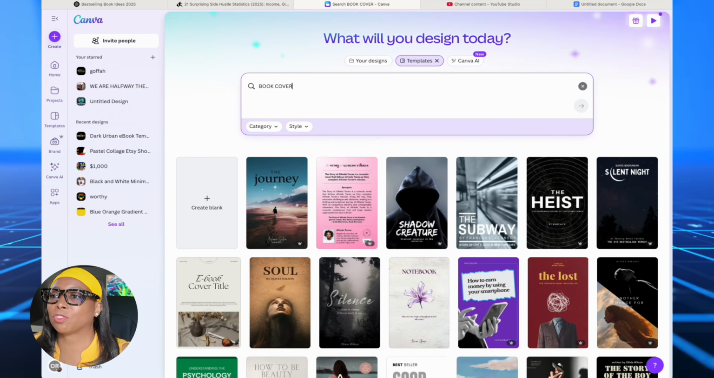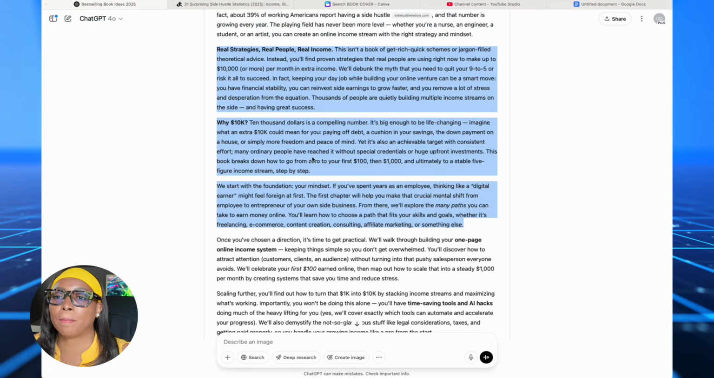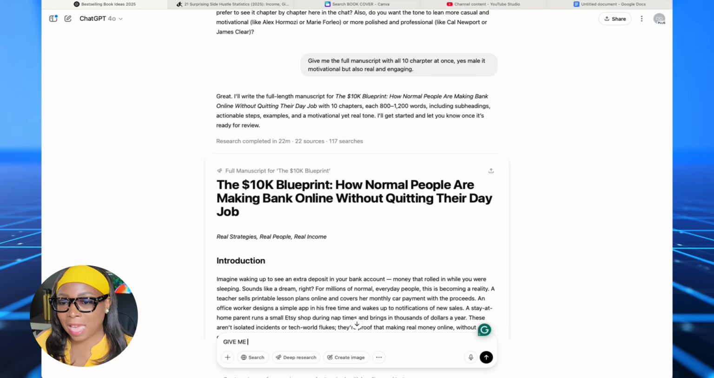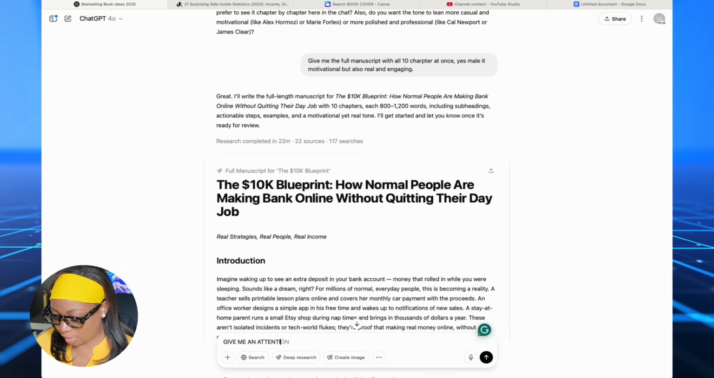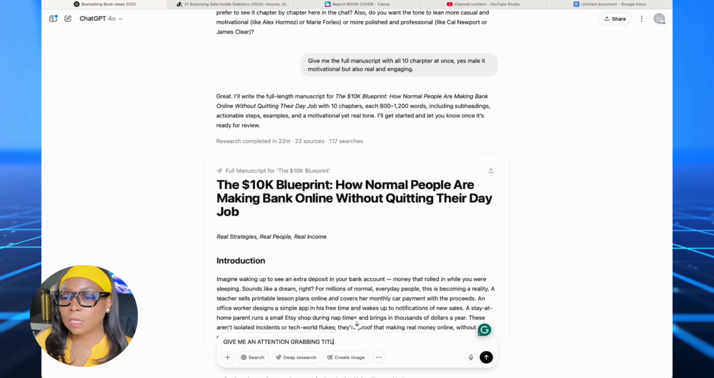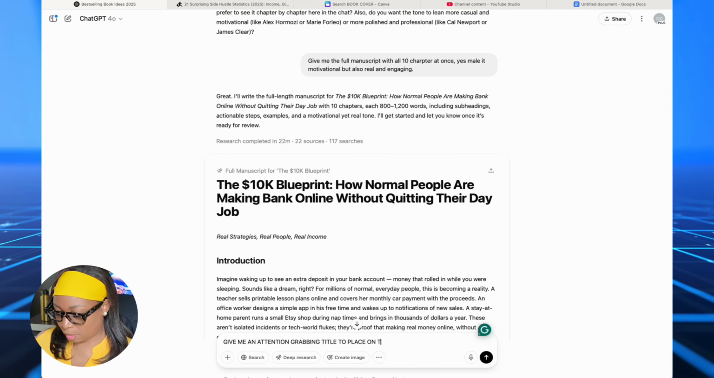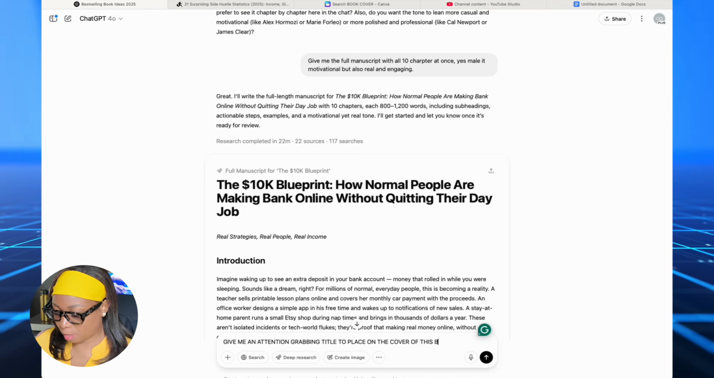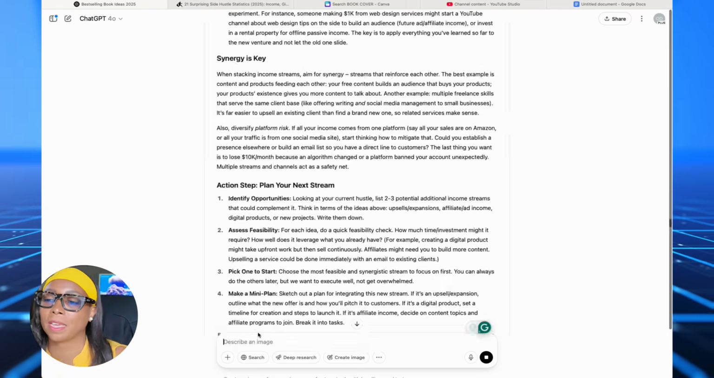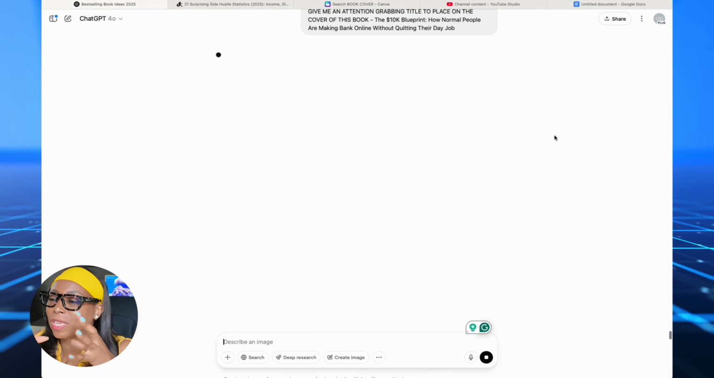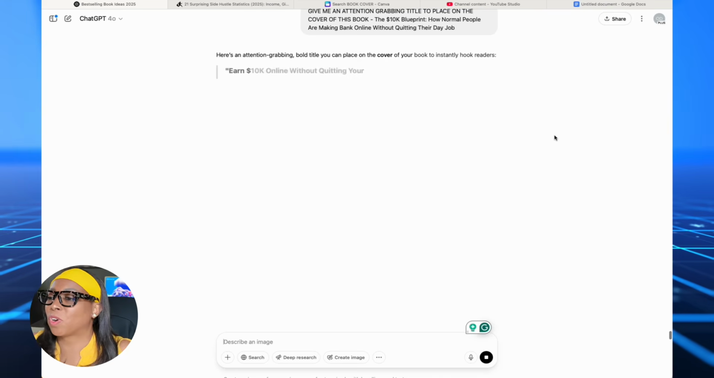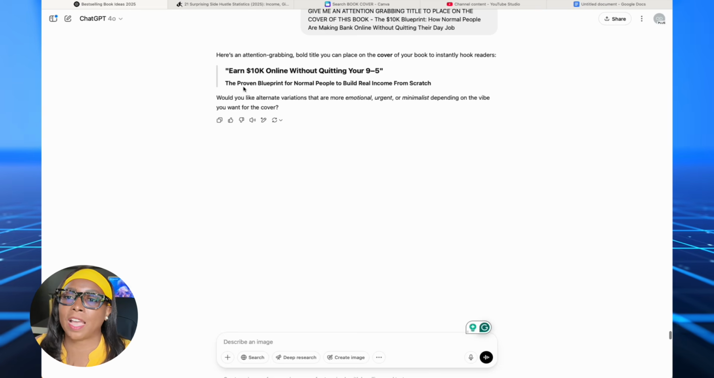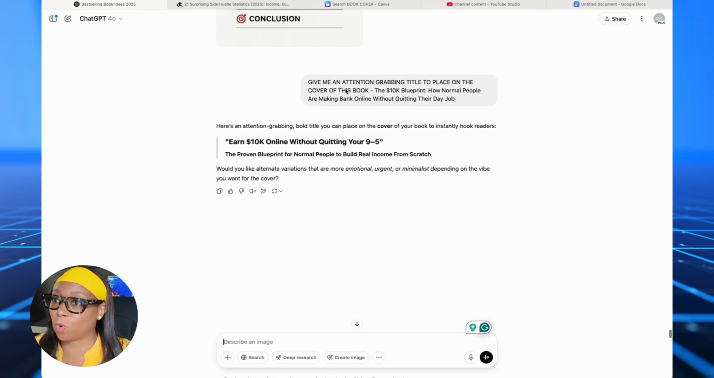So let's go back and just remind ourselves what our book is about. We're going to copy this and we're going to say to ChatGPT, give me an attention grabbing title to place on the cover of this book. And you're going to paste yours right there, and you're going to hit go, and it's going to give you the exact words or recommend words that you can use on your book. So: earn 10K online without quitting your 9-to-5, the proven blueprint. I'm going to work with that.